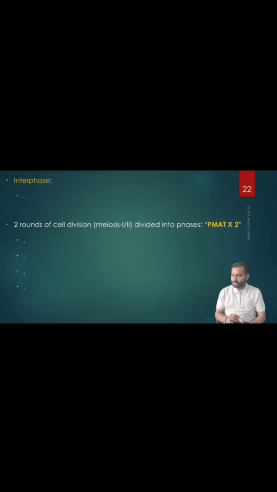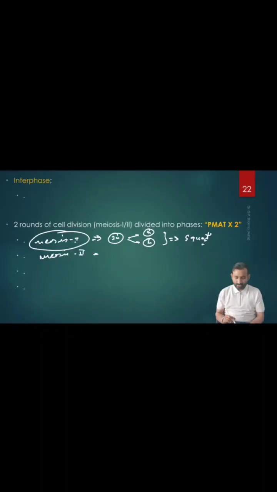So let's see here. Meiosis 1 is forming what? 2 haploid cells. 1 diploid cell we have, and this 1 diploid cell is creating what? 2 haploid cells. That's why we call this what? The reductional division that we said already. And what about meiosis 2? The meiosis 2 has 2 haploid cells.